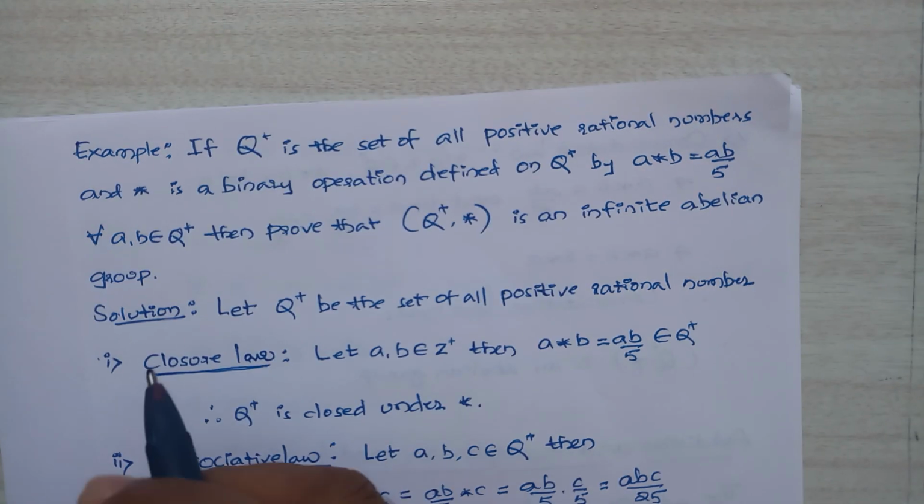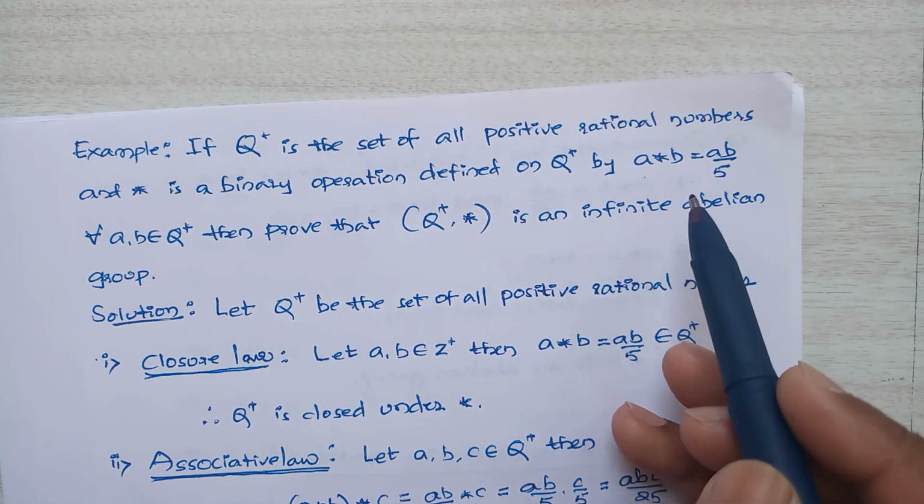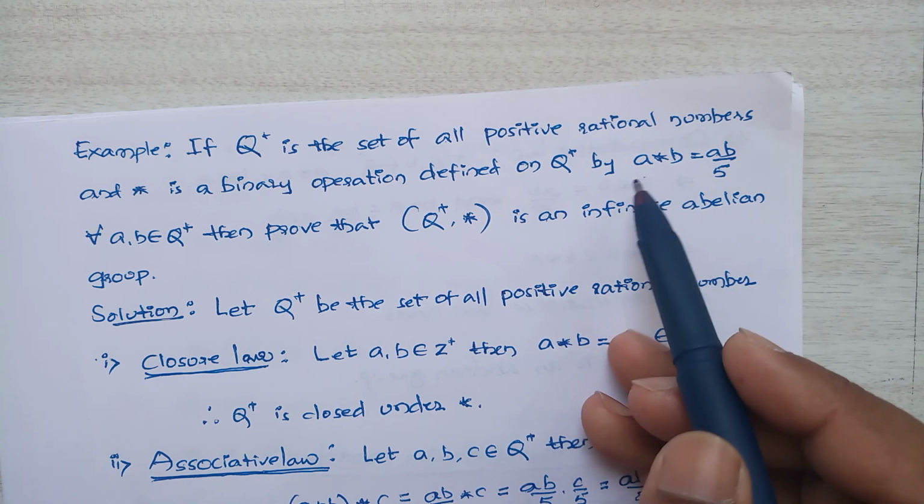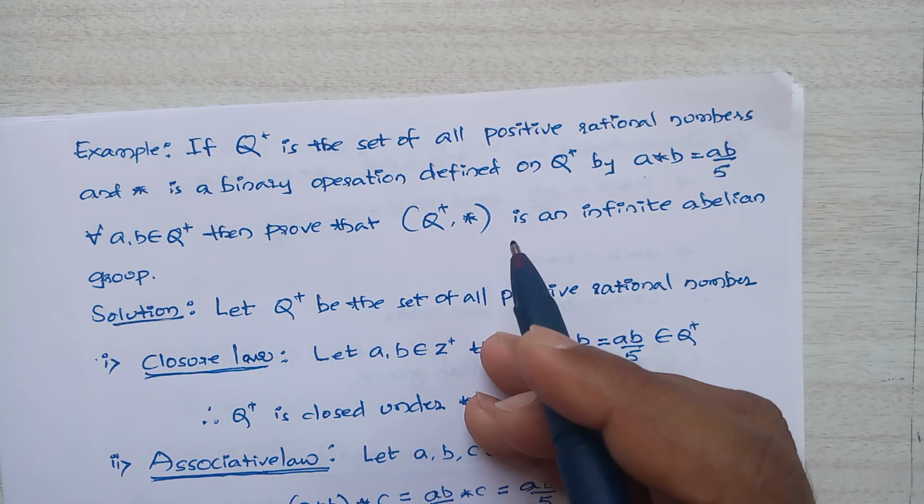So here we have to satisfy the conditions, we have to prove that this group is an abelian group.